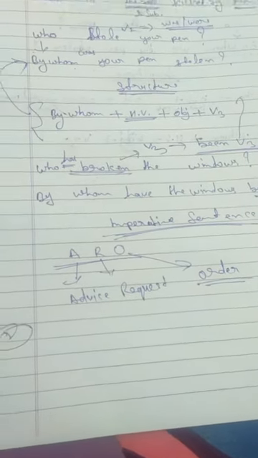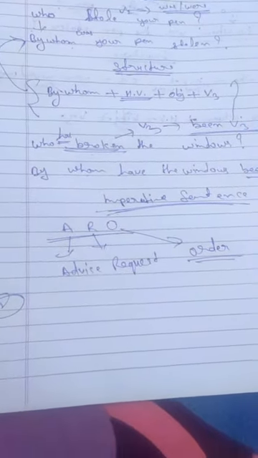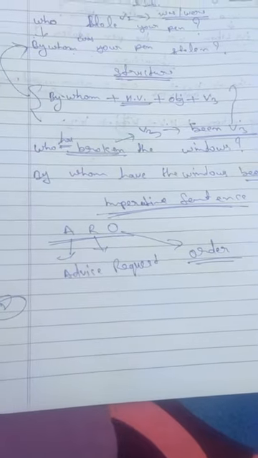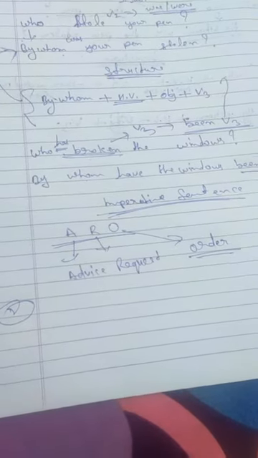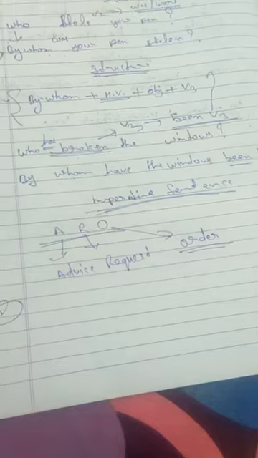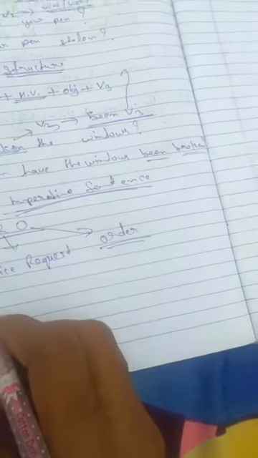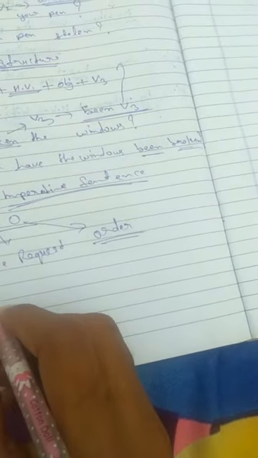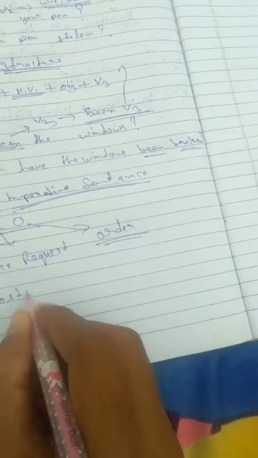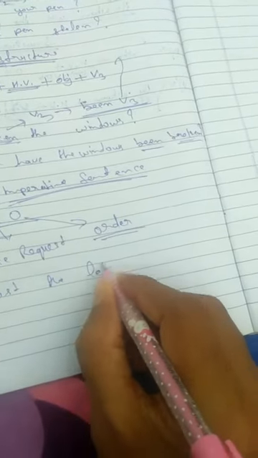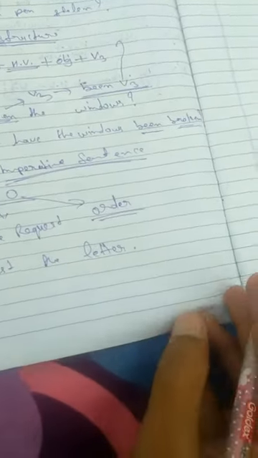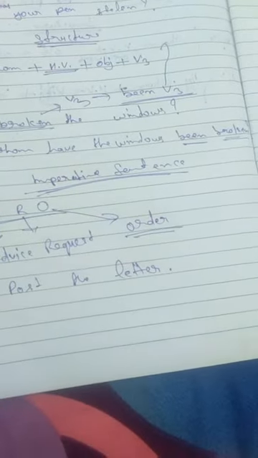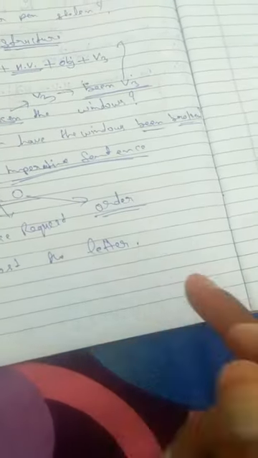And the second thing is that in an imperative sentence the subject you is hidden, or latent. Getting this point or not? So I am writing an example: post the letter. Here, to whom is it said to post the letter?